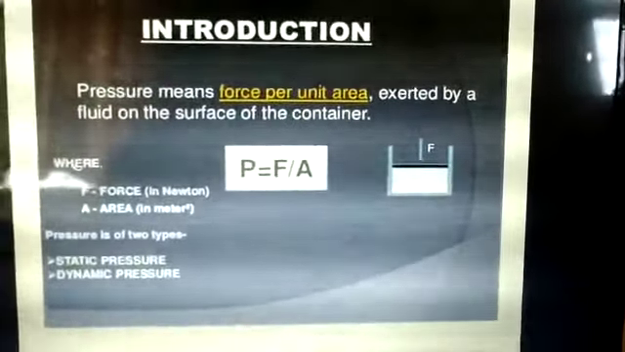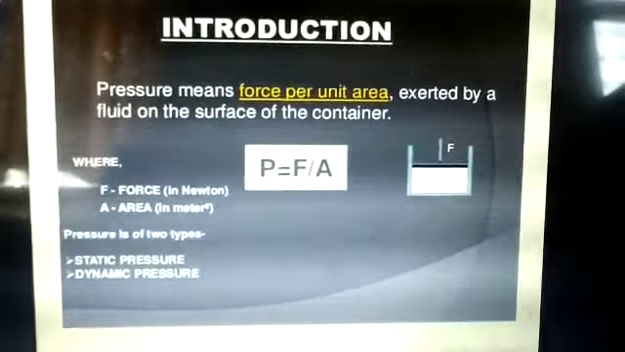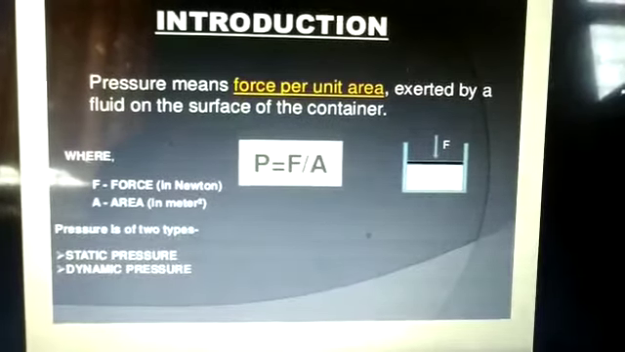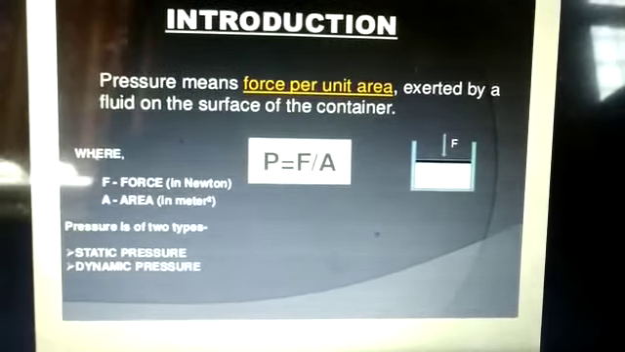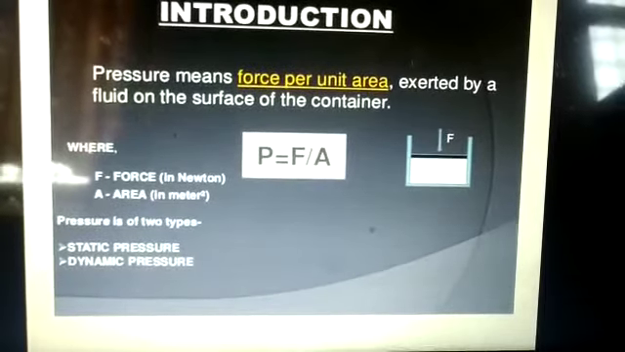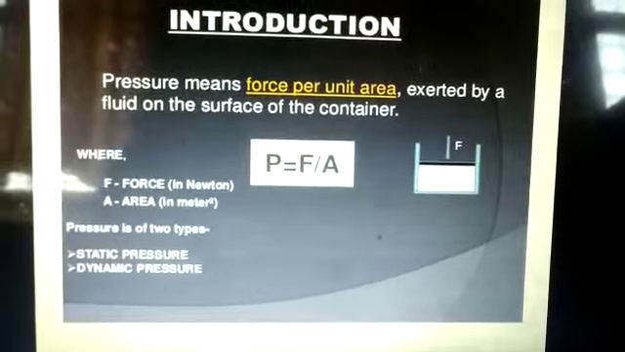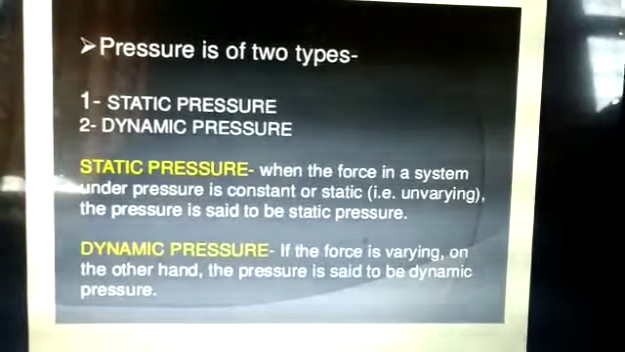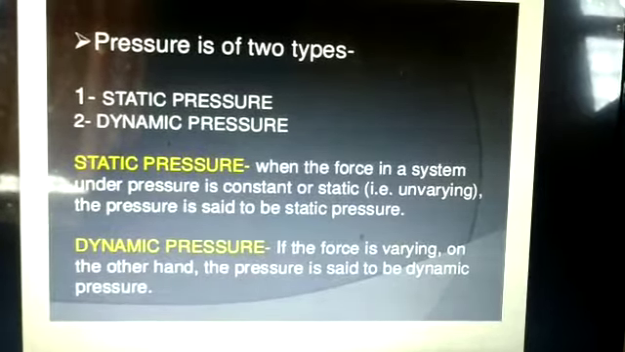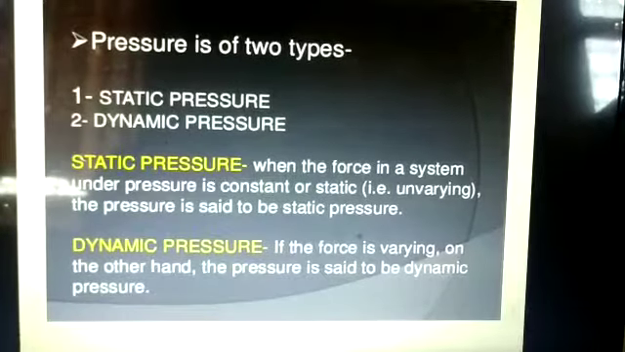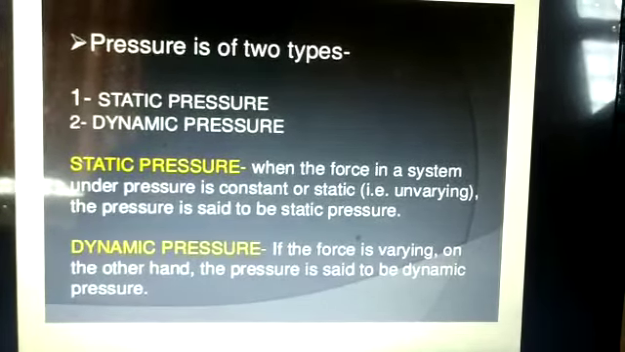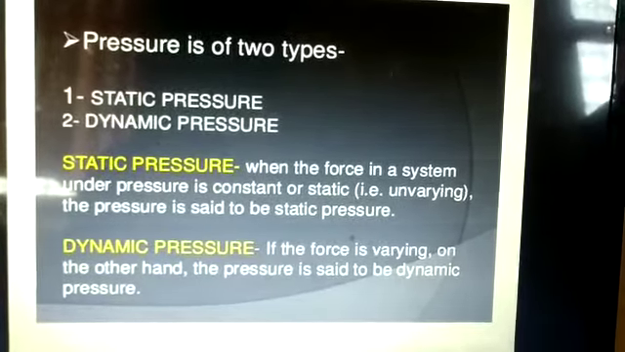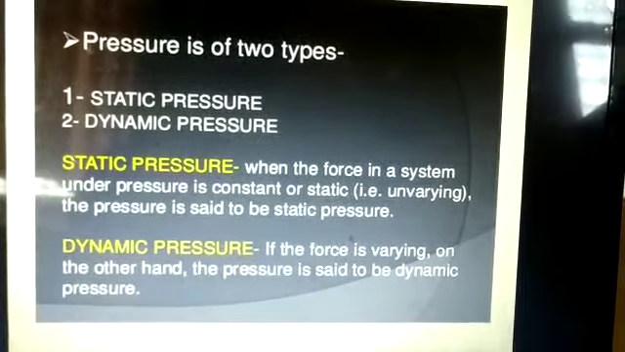First we discuss what pressure is. Pressure means force per unit area exerted by a fluid on the surface of the container. It is defined by P is equal to F by A, where F is the force and A is the area. Now we discuss the types of pressure. Pressures are of two types, static pressure and dynamic pressure. In static pressure, the pressure is constant, so the force is constant. In dynamic pressure, on the other hand, the force is varying.